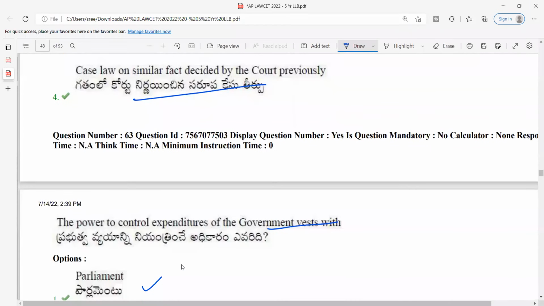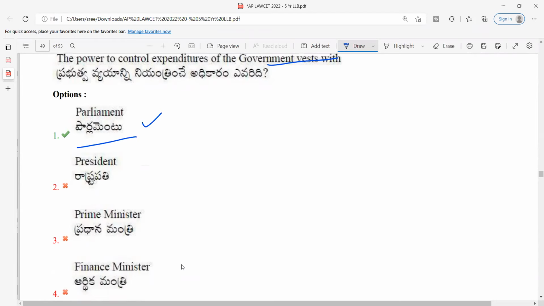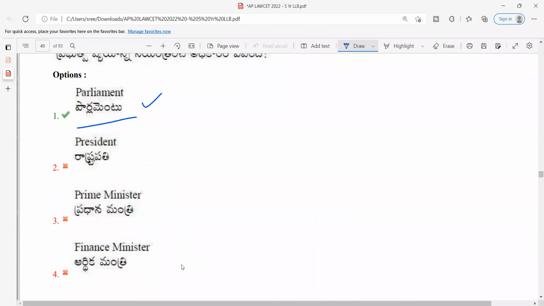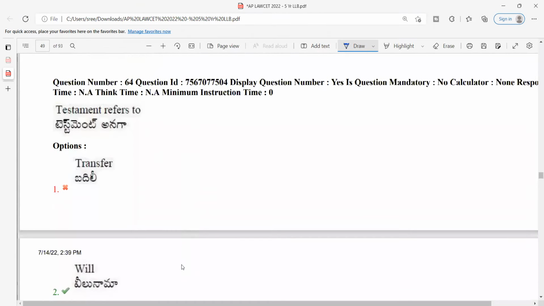The power to control expenditures of the government vests with Parliament. As I told you when we were talking about the union legislature, even to draw a single penny from the Consolidated Fund of India, we require the permission or the assent of Parliament. Some of you who did not pay attention in the class properly might have answered finance minister or president. For those who have paid very close attention in the class, Parliament is a very easy answer. And even if you did not study it explicitly, you can make a very educated guess.